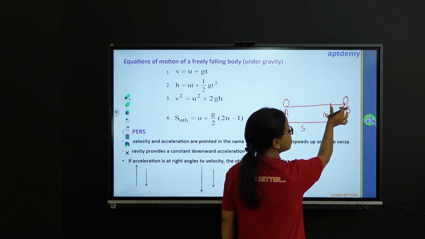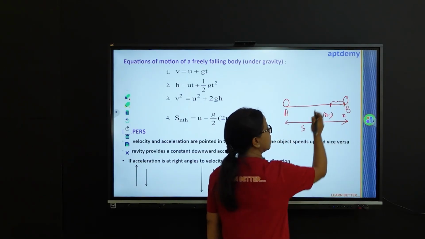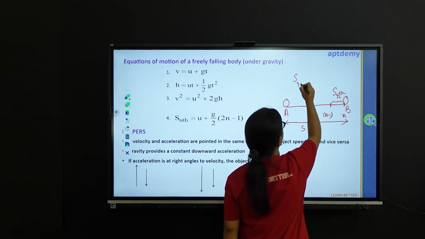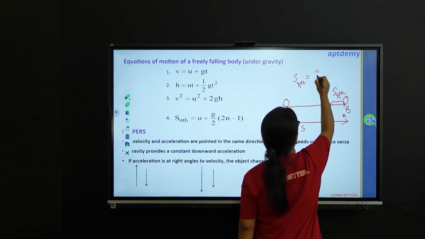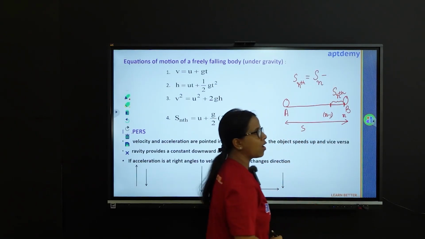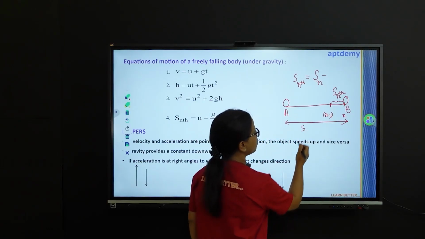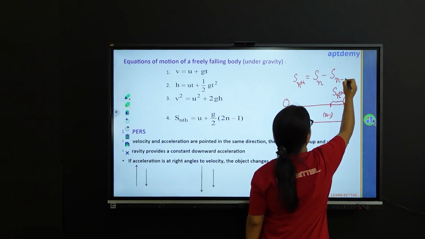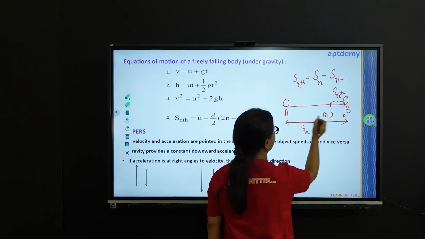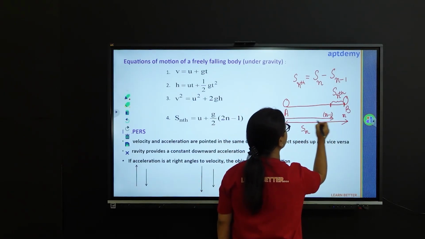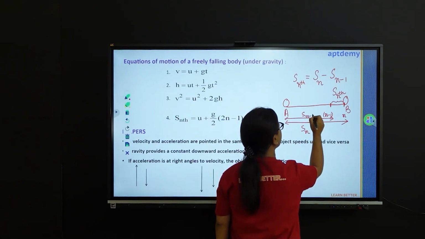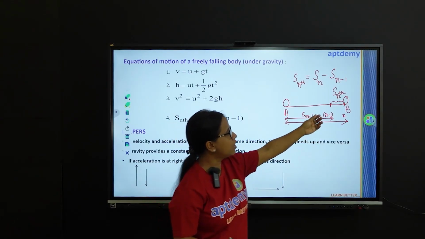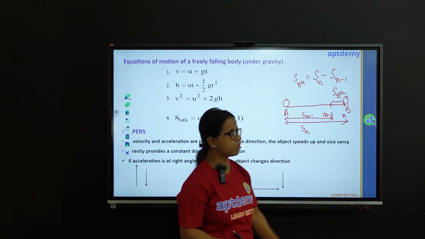So, the distance covered in this nth second is given by S(nth), which is nothing but Sn, the distance travelled in n seconds, minus the distance travelled in n minus 1 seconds, that is S(n minus 1). So, how much distance is it covering in the nth second? It will be simply the difference between these two terms.